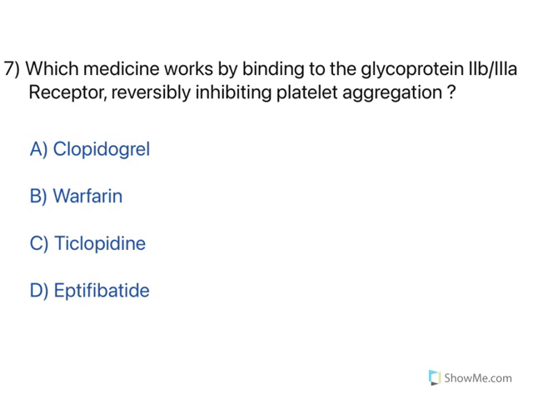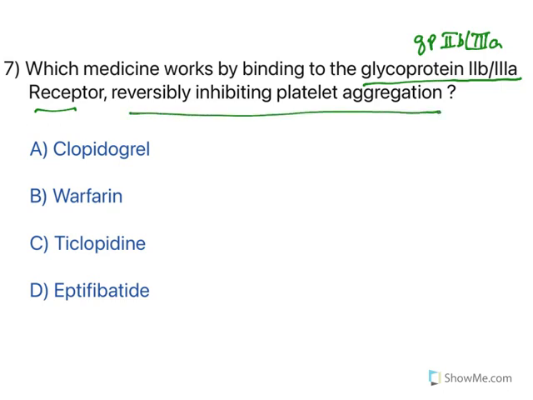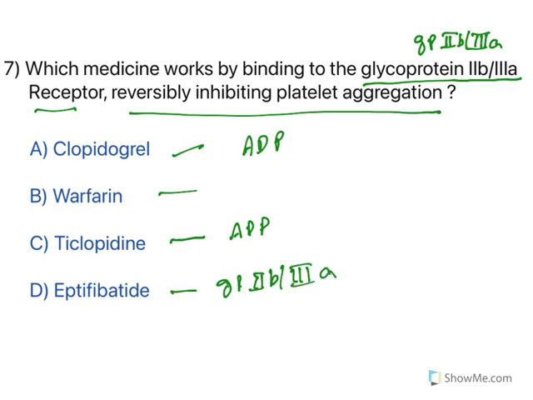See, which medicine works by binding to glycoprotein 2B3A? This is nothing but GP2B3A, which is involved in platelet aggregation, reversibly inhibiting platelet aggregation. Clopidogrel, we have seen, is acting on ADP receptors. Warfarin, anticoagulant. Ticlopidine, already we have seen it is acting on the ADP receptor. Eptifibatide is the one which is acting on the GP2B3A receptor. So, the question is asking about this one, eptifibatide.